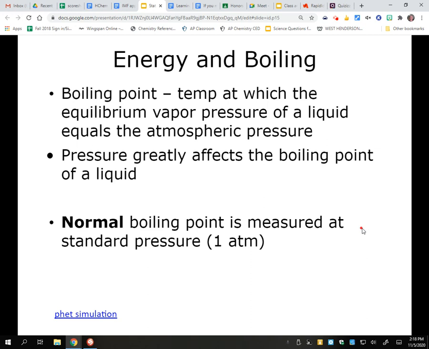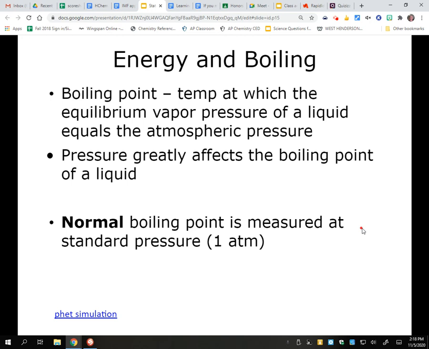We live our lives under standard pressure. We're about at 1 atmosphere all the time. It fluctuates a little bit, but not a whole lot. And so for us, pressure is a constant, and we just think about it in terms of temperature. We're like, it's 100 degrees C. That's when water boils. But that's only at standard pressure.